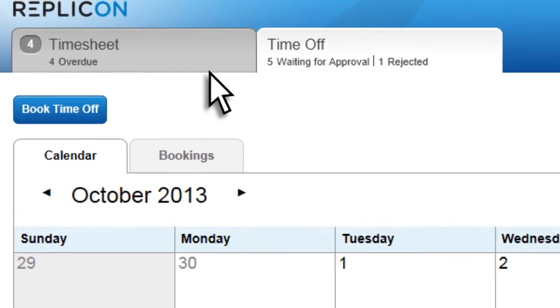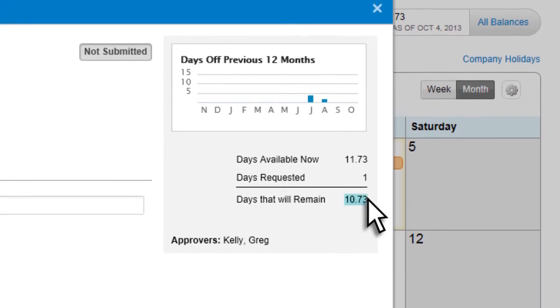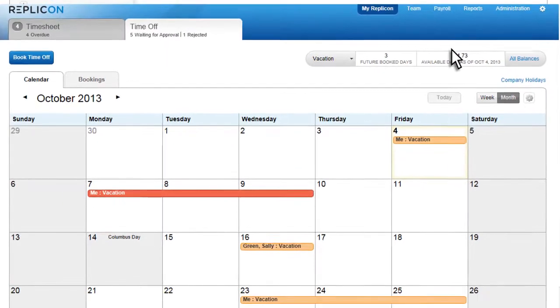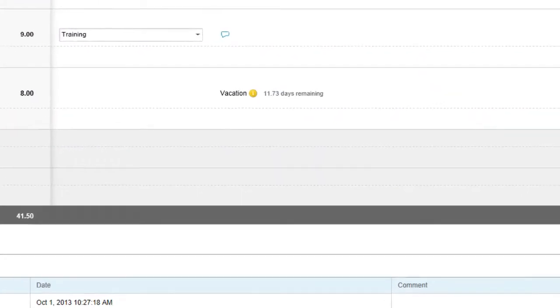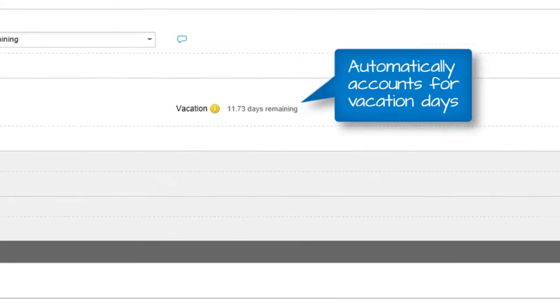Absence management is also brought into compliance. Replicon can be easily configured to allow employees to only book the time off they have available, or to only go into the negative by a predefined amount. Once time is booked, it's automatically reflected on the timesheet, so that no time will be entered for that period.